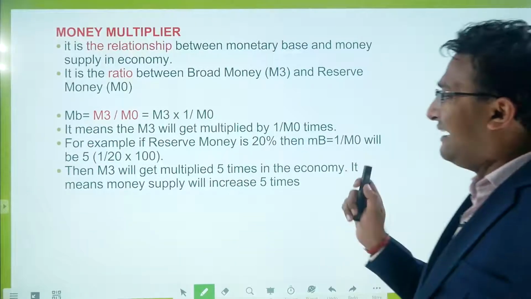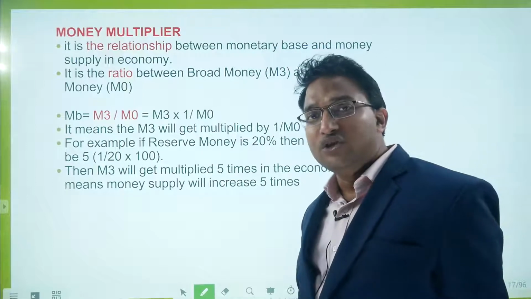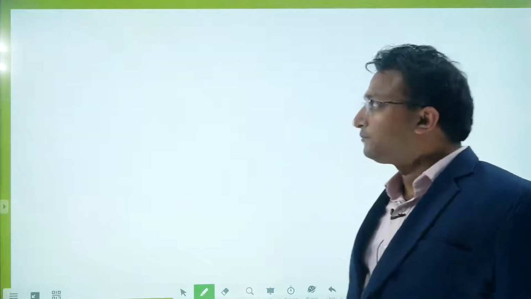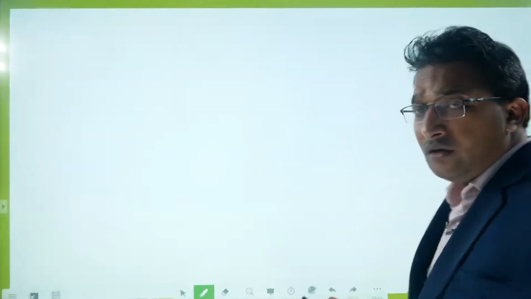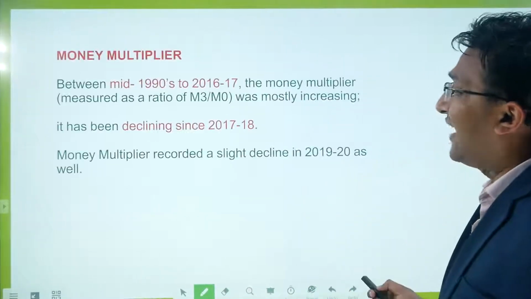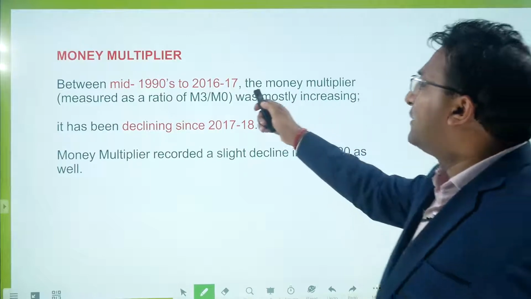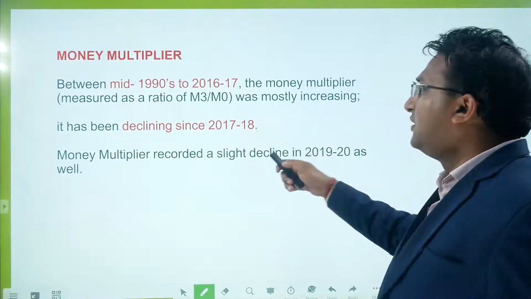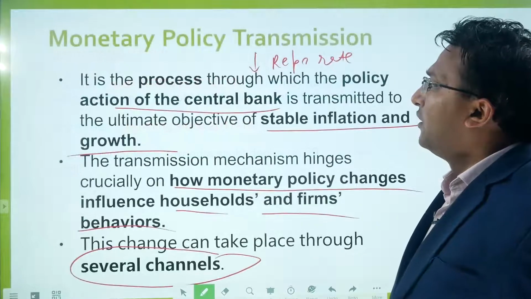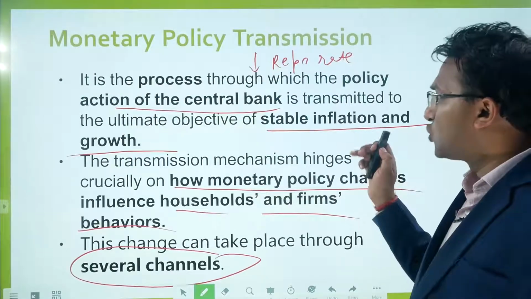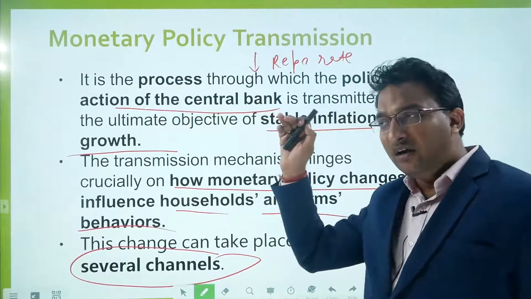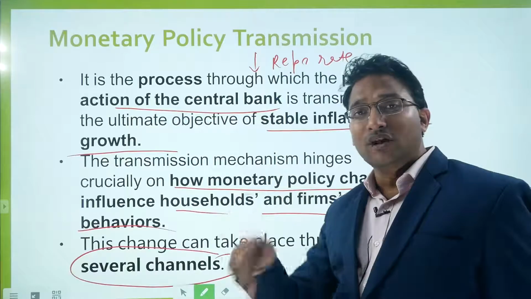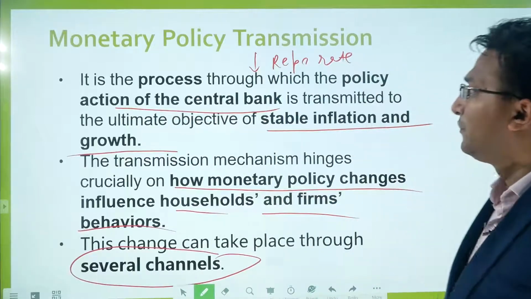Money multiplier indicates the relationship between M0 and M3, right? So it is basically dependent upon the concept of fractional banking. In India, the money multiplier was very high between this time, and now it is declining. Monetary policy transmission is the impact of a change in the repo rate upon the common household.